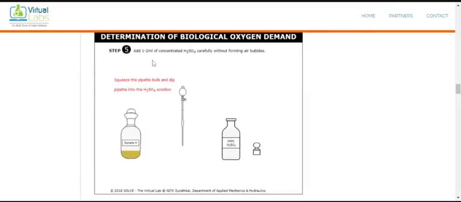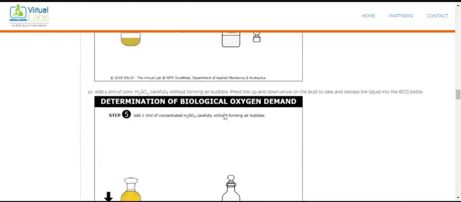Then we add 1 to 2 ml of concentrated H2SO4, again taking care without forming bubbles. We squeeze the H2SO4 with the help of the pipette and pour it into the sample. Whatever precipitate was formed in the initial stage will totally disappear with the help of the H2SO4. So you want 1 to 2 ml of the concentrated H2SO4.